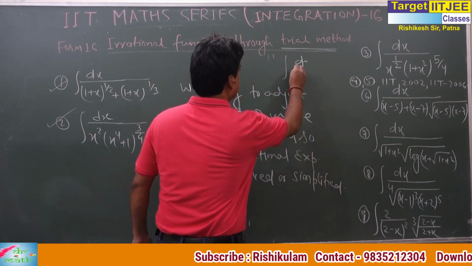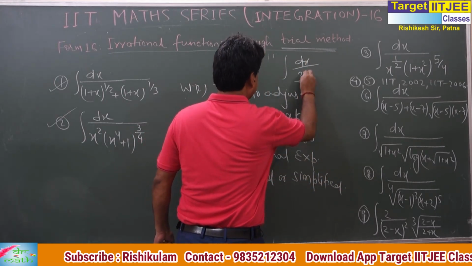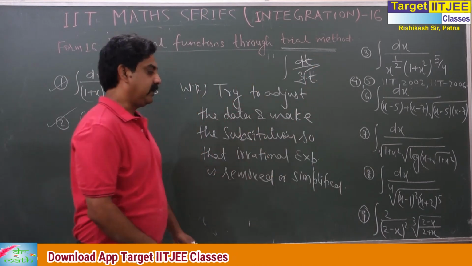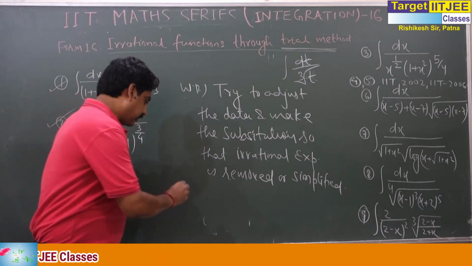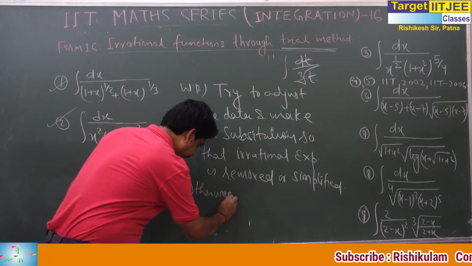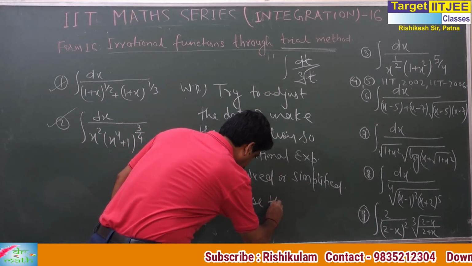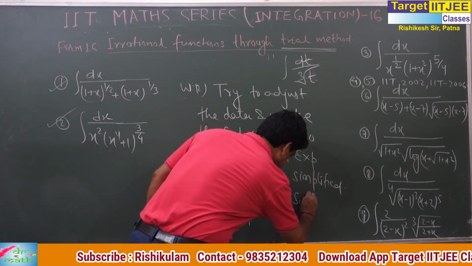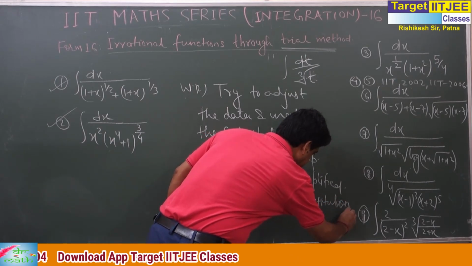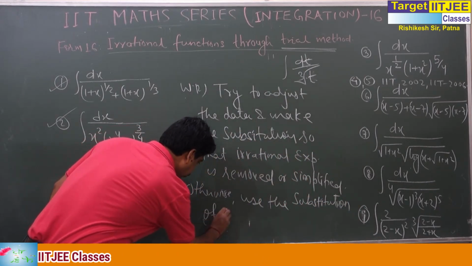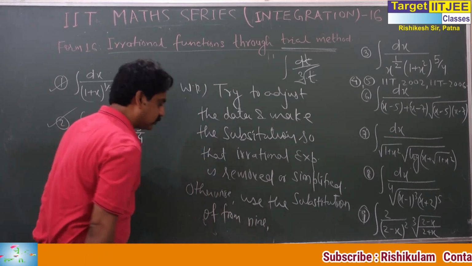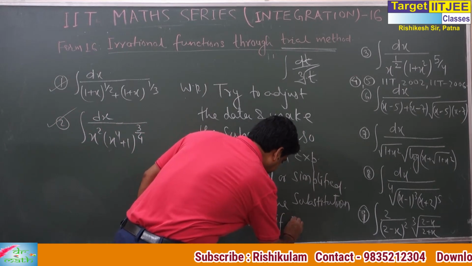Simplified means what? This one is an irrational expression, root t. This is simplified; this can be integrated. Otherwise, use the substitution of form 9, if required. You will remember form 9.